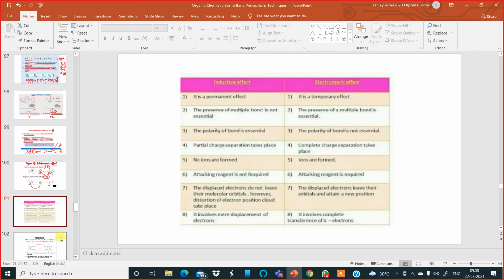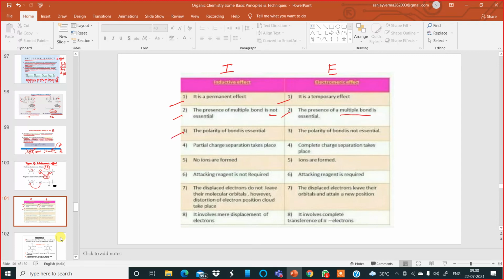In the next slides, I have put a brief comparison of the two types of effect, that is I effect and E effect. I is inductive, E is electromeric. Number one, inductive is a permanent effect. Electromeric is a temporary effect. Number two, in inductive effect, the presence of a multiple bond is not essential. But in electromeric effect, the presence of a multiple bond is compulsory, it is essential.